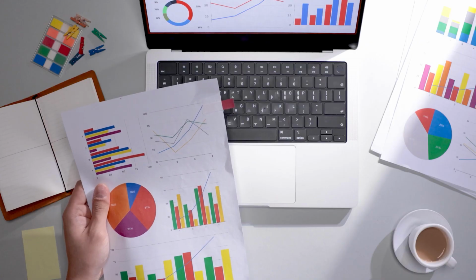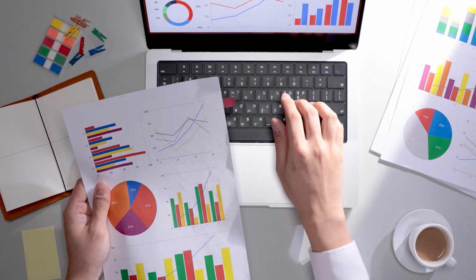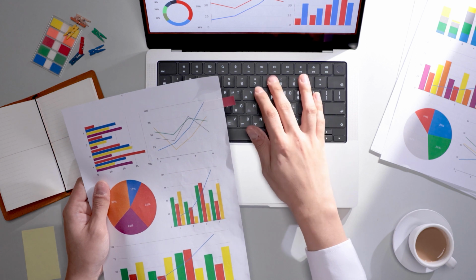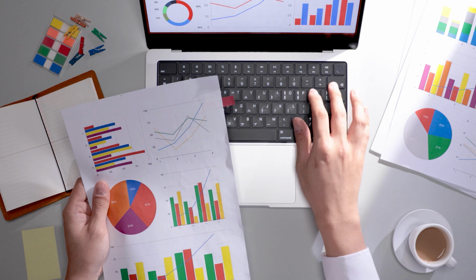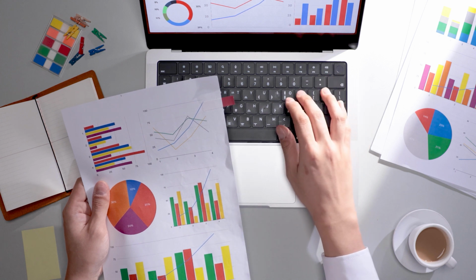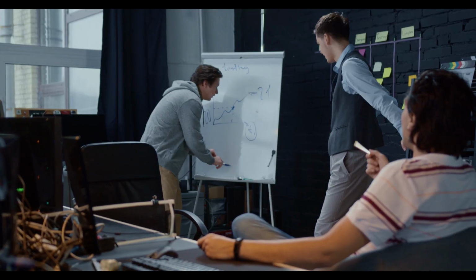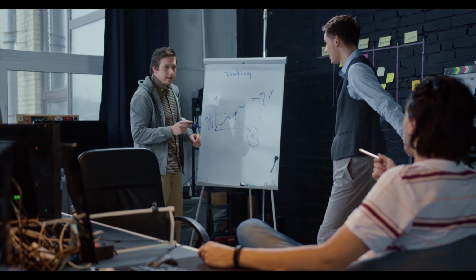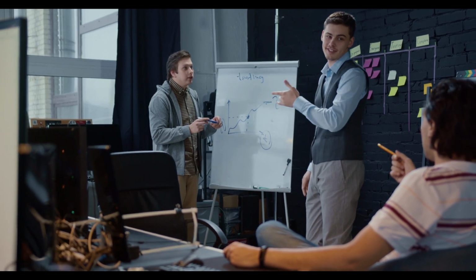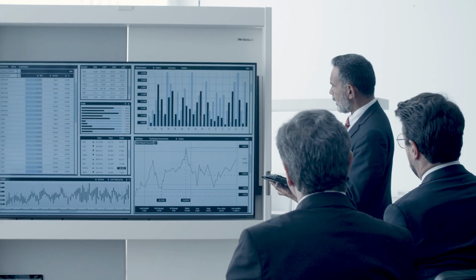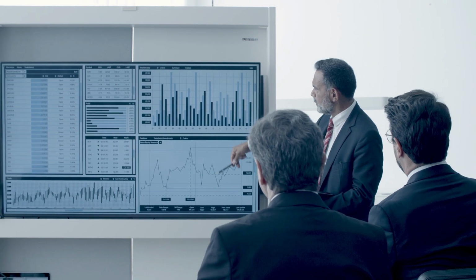Both SCHD and VIG are solid dividend growth ETFs. However, SCHD appears to have the edge with its superior total return and dividend growth track record, higher dividend yield, and a more defensive approach in its portfolio. If you're seeking an all-in-one exposure to tech giants and dividend growth, VIG might be your choice. But, if you want a fund that combines attractive passive income, long-term dividend growth, and total return potential, SCHD is the clear winner. Remember, these are just some factors to consider, and you should always do your own due diligence before making investment decisions.